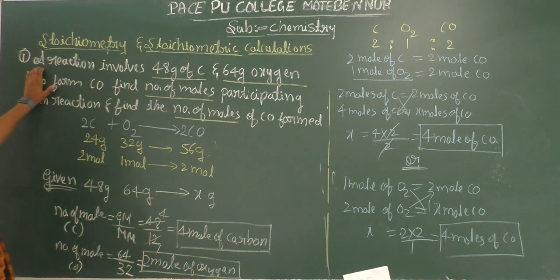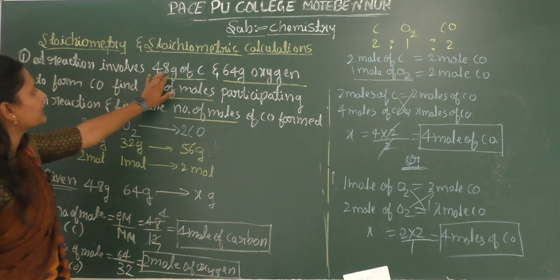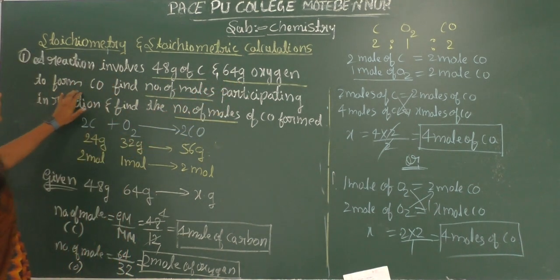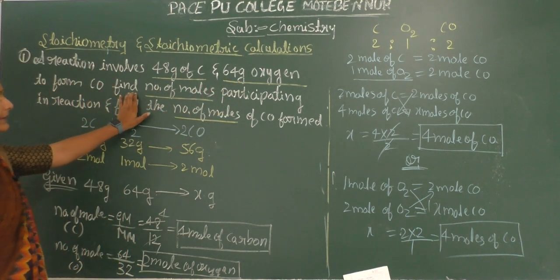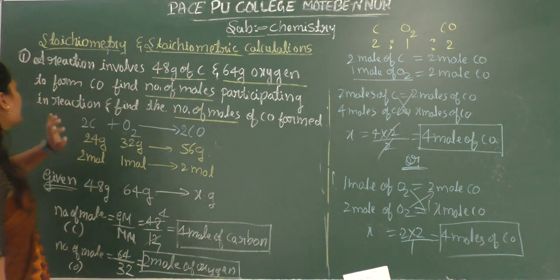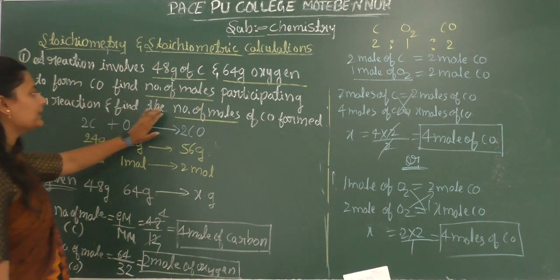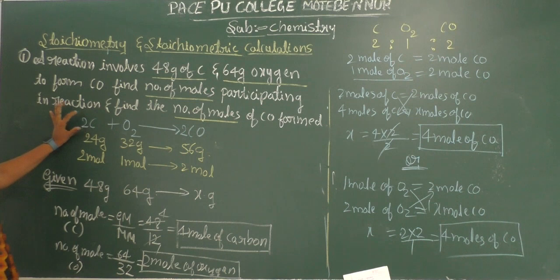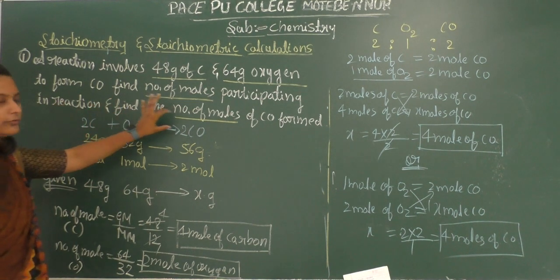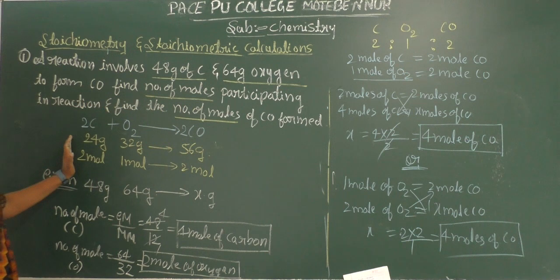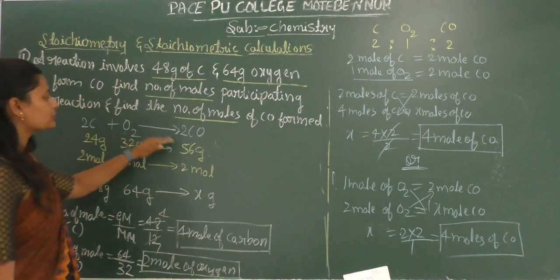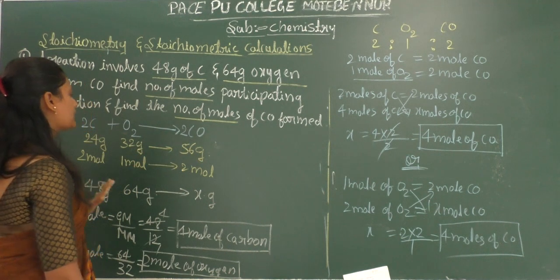So here the given problem is a reaction that involves 48 grams of carbon and 64 grams of oxygen to form carbon monoxide. Find the number of moles participating in the reaction and find the number of moles of carbon monoxide formed. Okay, so when carbon reacts with oxygen, it forms carbon monoxide. This one we already know: 24 grams of carbon when reacted with 32 grams of oxygen is going to form 56 grams of carbon monoxide.